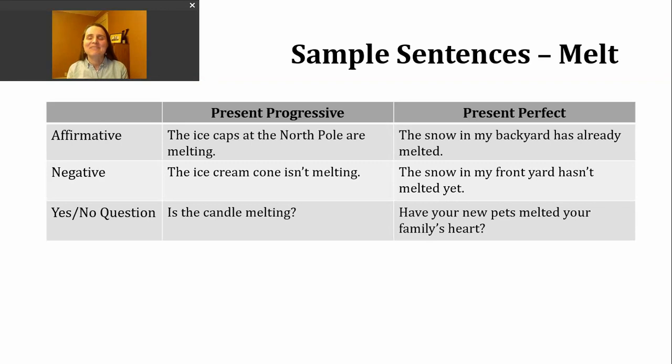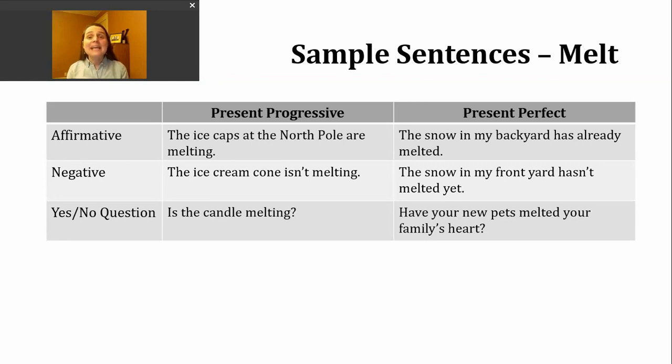Now, if I want to make a negative present progressive sentence, again, I'm going to start with a form of be. So that's am, is, or are. Then I'll have not, and then the ing form of the verb. Here's another example. The ice cream cone isn't melting. So this action is not happening right now.